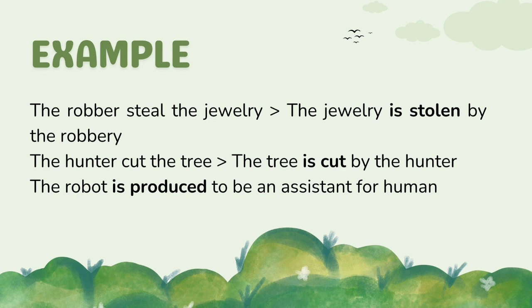Actually, in the passive voice, it is not important to know who is doing something, because passive voice only focuses on what is done to the subject. So it is okay for the last example not to have something or someone that is doing something.